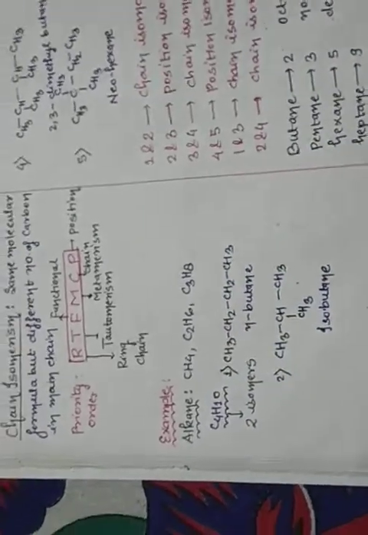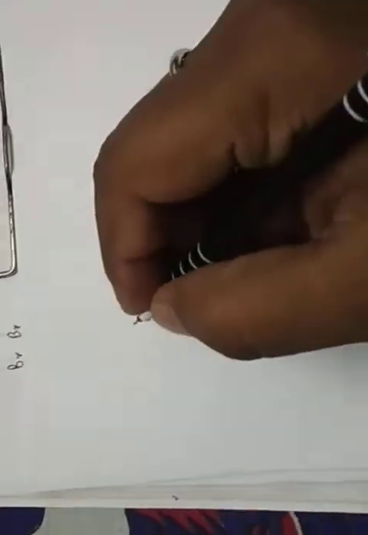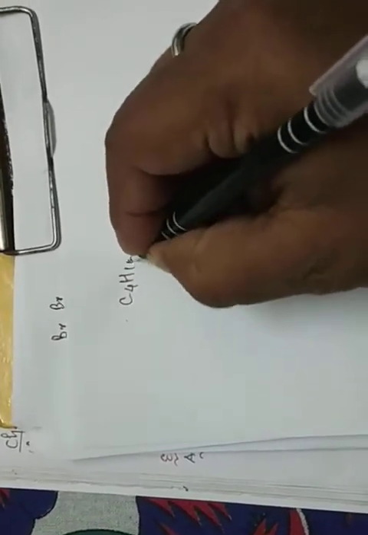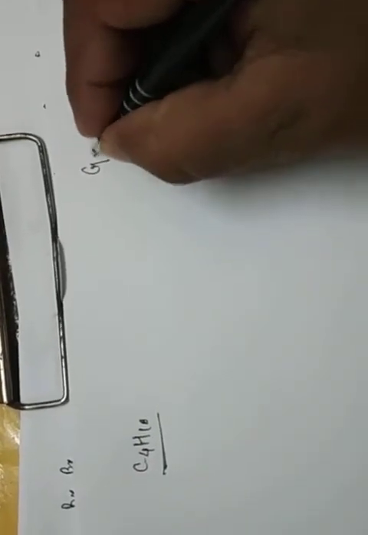So first, how to find isomerism. Okay, now suppose C4H10. C4H10 is a molecular formula. So first you should know the general formula of alkane.